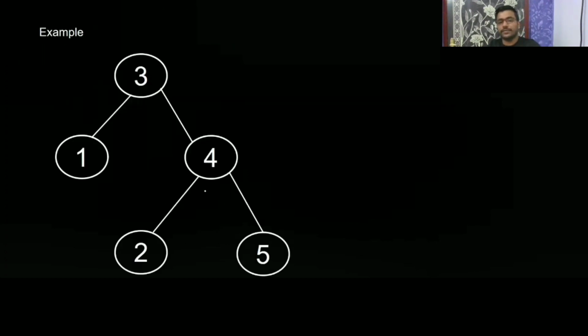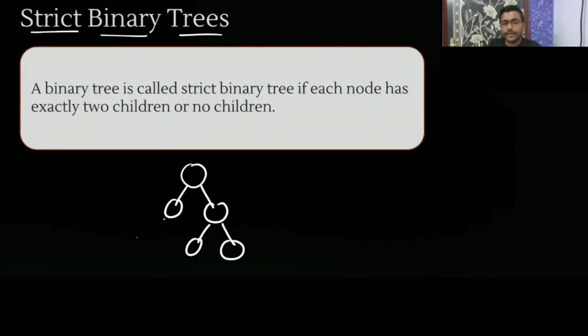So see an example. Either no children or two children. It's having two children. Understood? So either it will have two children, like this, and this is also a strict binary tree. Either two children or no children, like this.